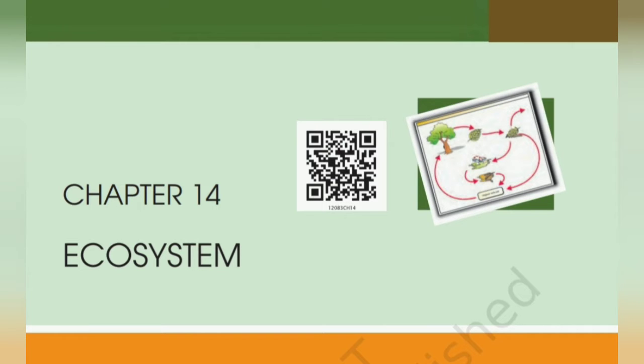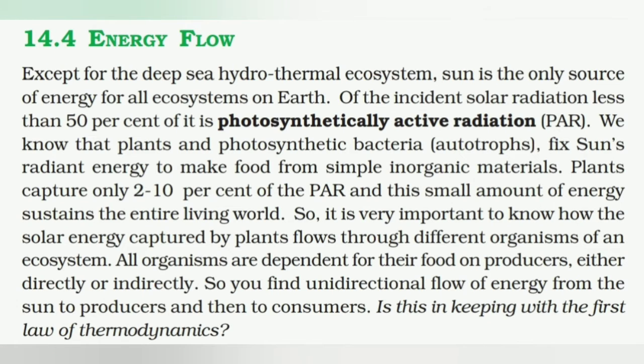Next topic, energy flow. Except for the deep sea hydrothermal ecosystem, the sun is the only source of energy for all ecosystems on earth. Of the incident solar radiation, less than 50% is photosynthetically active radiation, that is PAR. We know that plants and photosynthetic bacteria, the autotrophs, fix the sun's radiant energy to make food from simple inorganic materials. Plants capture only 2 to 10% of the PAR, and thus a small amount of energy sustains the entire living world. So, it is very important to know how the solar energy captured by the plants flows through different